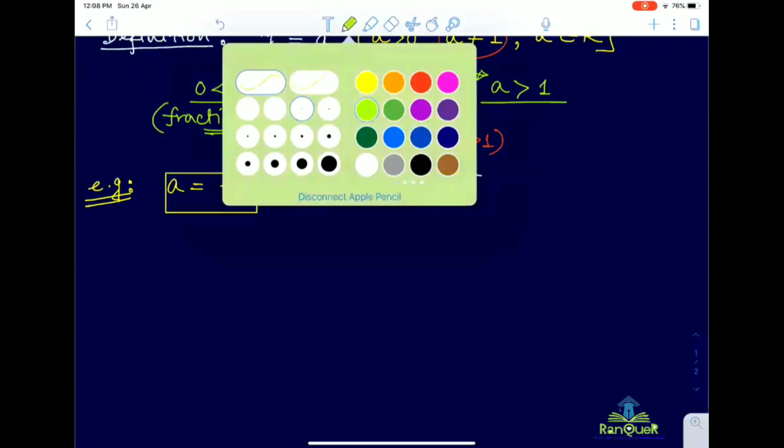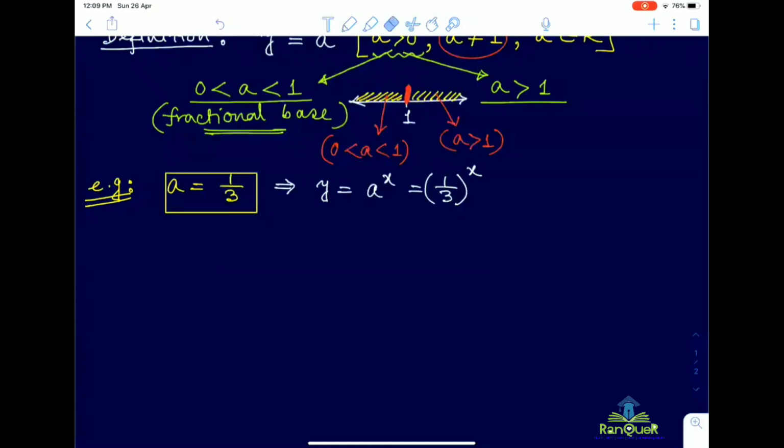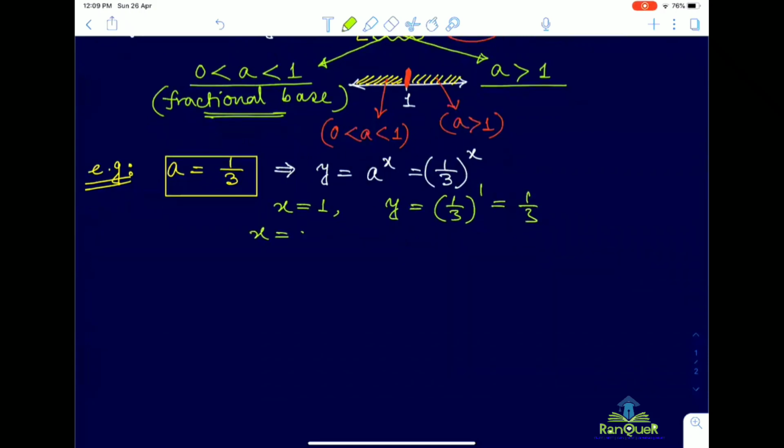Correct. It will decrease. Because, for example, if x equal to 1, then y equal to 1 by 3 to the power 1 is 1 by 3. x equal to 2, 1 by 3 squared, that is 1 by 9, and so on. Now you can see that as you go on increasing the value of x, the value of y is accordingly decreasing.